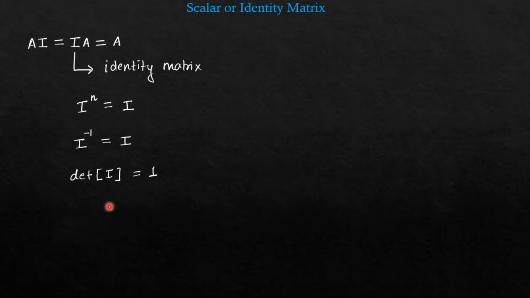Here all the diagonal elements are 1. As a product you will get 1. So these are some of the properties of identity matrix which make it very interesting, and this matrix is indispensable whenever we are talking about linear algebra. This is the most important type of matrix, identity matrix. This will occur frequently and you will come across it multiple times.